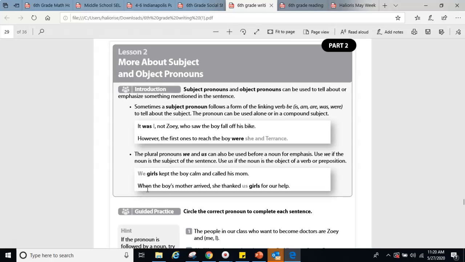Now down here we're using us. When the boy's mother arrived, she thanked us girls for our help. So the subject is the boy's mother. So we used us because it is the object of a verb or preposition.